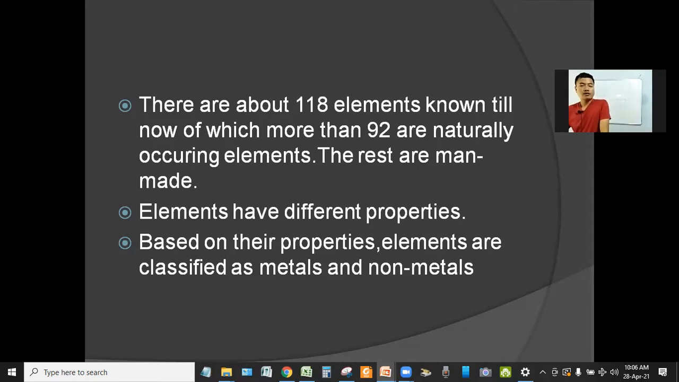When we look around us in our daily life, we have seen so many materials and objects. And these materials and objects have different properties. These are made up of elements. And in today's world, there are 118 elements till now. 92 of them are naturally occurring, and the rest are man-made, made by man in a laboratory. And these elements have different properties. Based on these properties, we can classify elements into metals and non-metals.